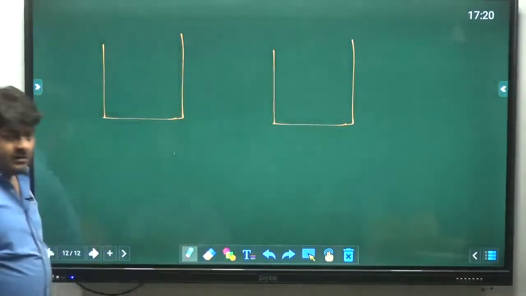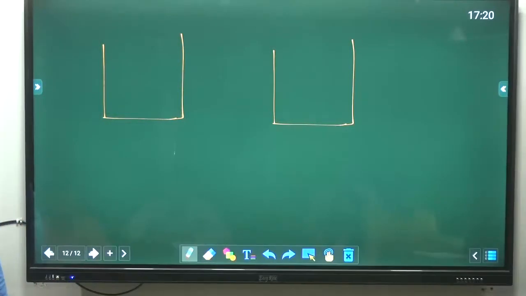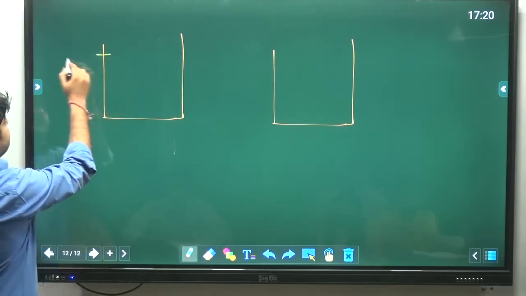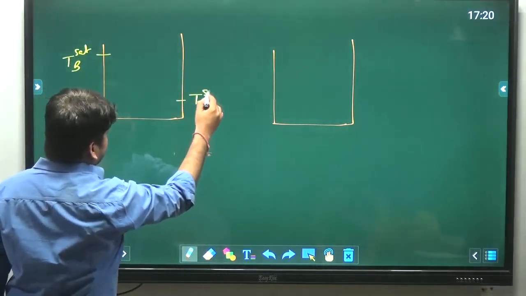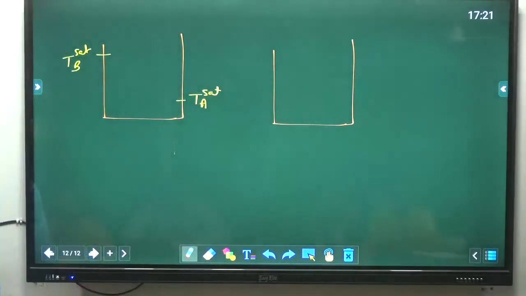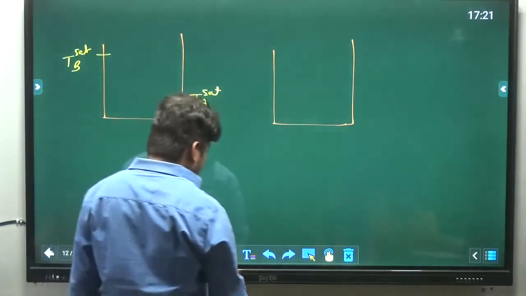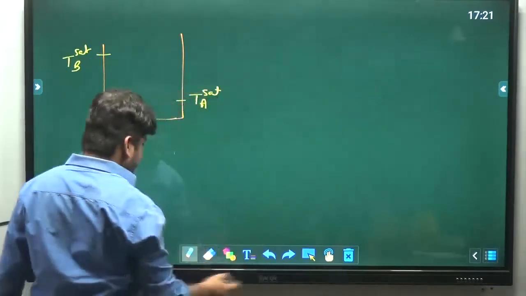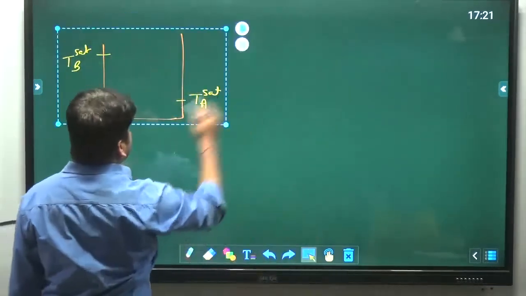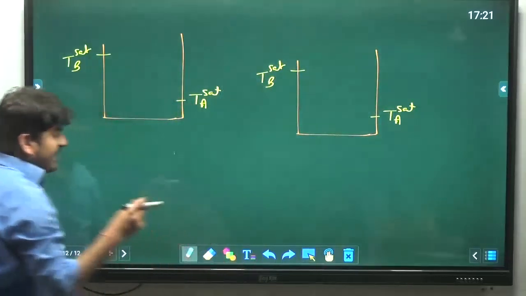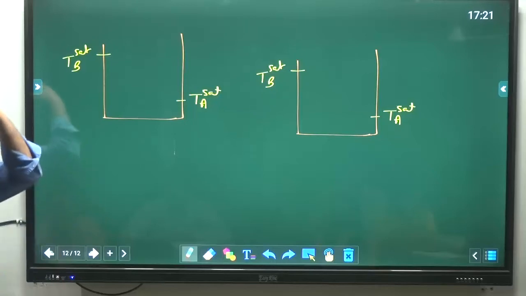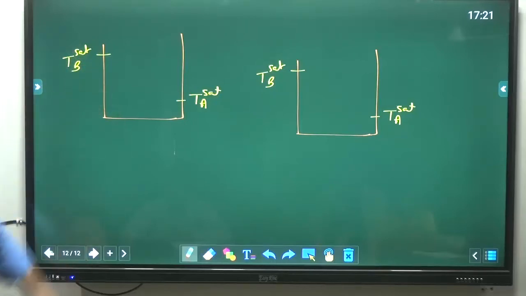Now tell me one thing, maximum boiling azeotrope means that bubble point temperature is high as compared to pure component. This was TB set, this was TA set. Clear? I am saying maximum boiling azeotrope means the bubble point temperature will be high.